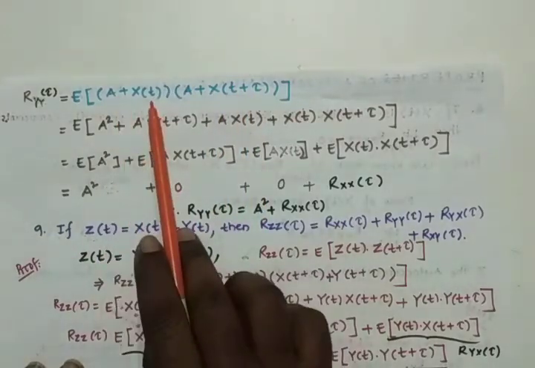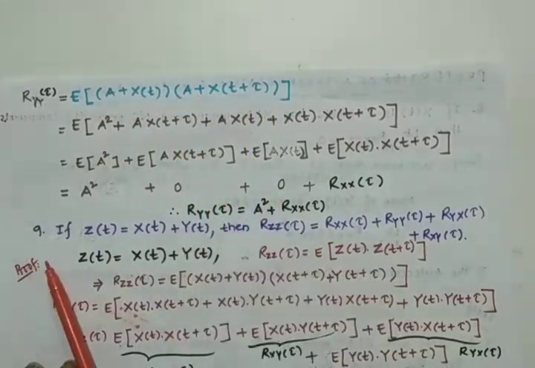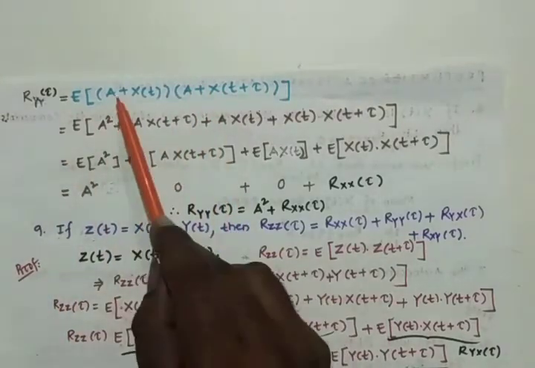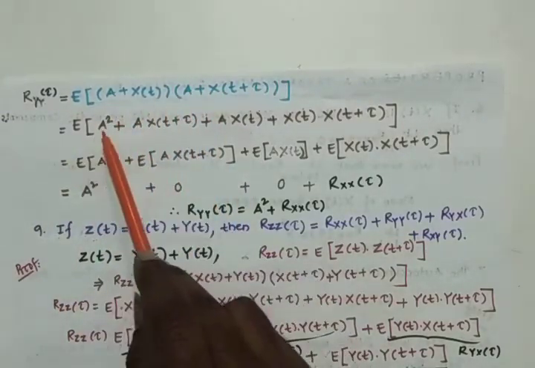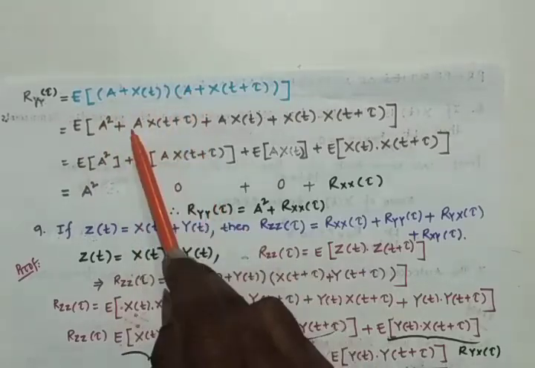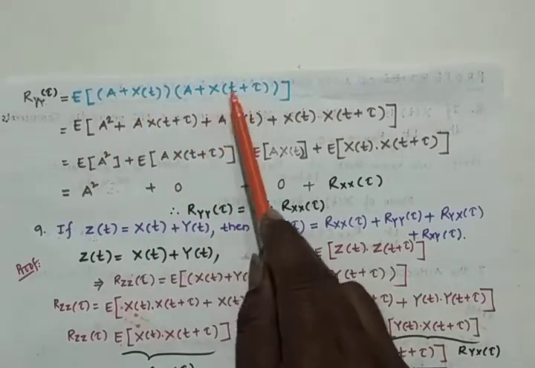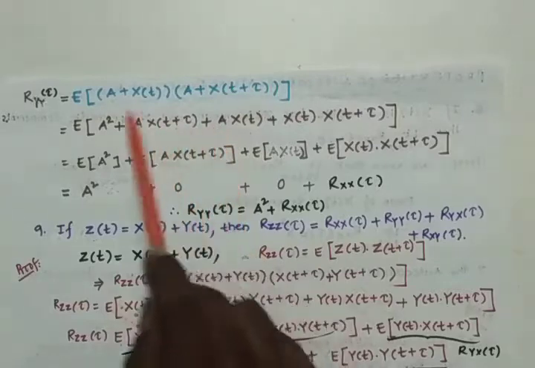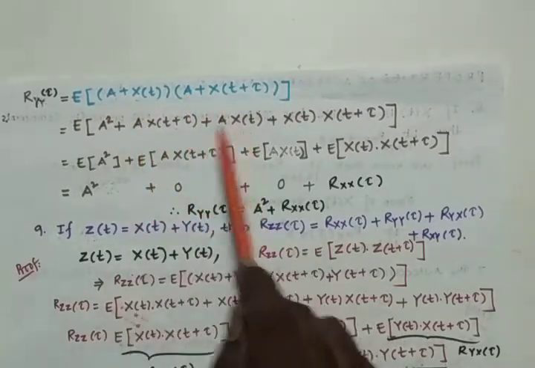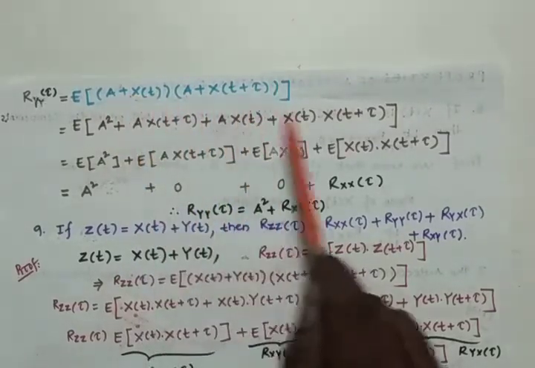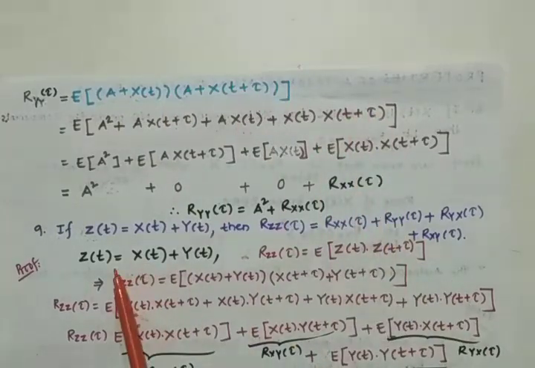So that is a plus b, and here c plus g. You can go with the multiplication: a into a, a square, plus a into x of t plus tau, plus x of t into a, plus x of t into x of t plus tau.